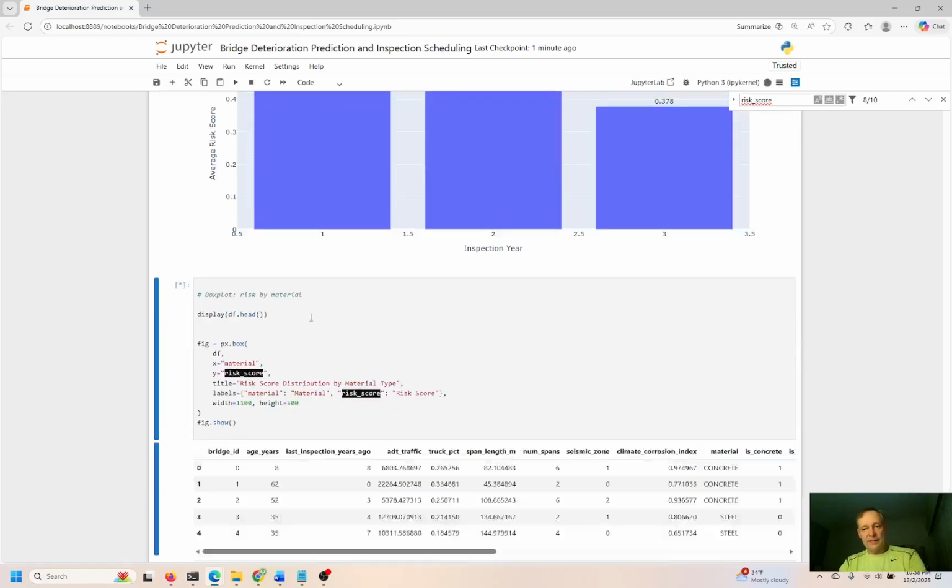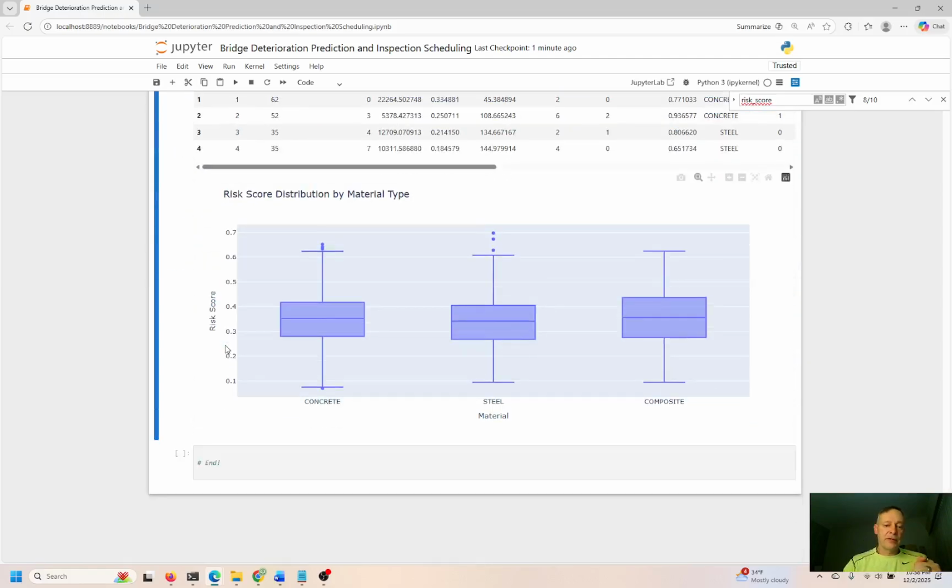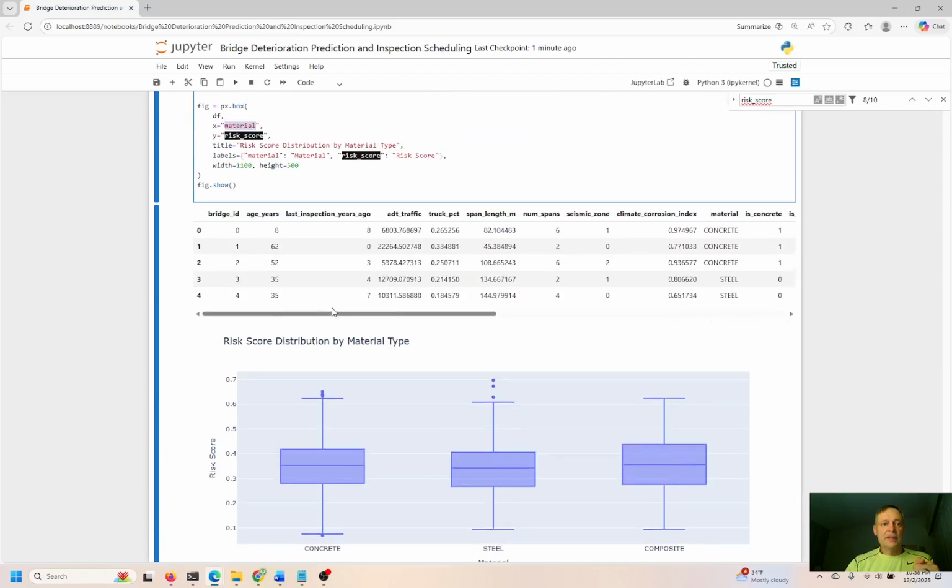Okay, so I think this is pretty much it. We can wrap it up. So again, x-axis is horizontal, y is vertical. So we're looking at risk scores here. We have concrete, material, and composite, and we see a box plot right here. So you can tell it's a box plot by this right here. That's the name of the plotly chart.